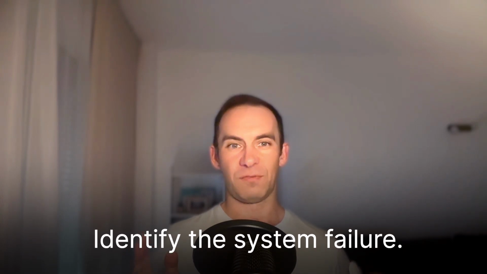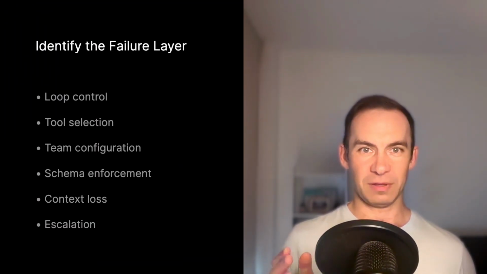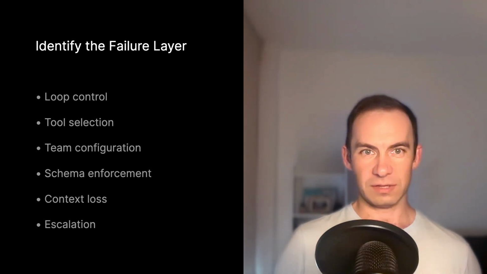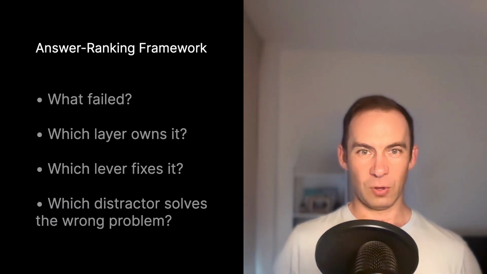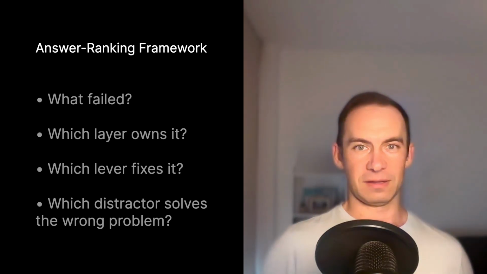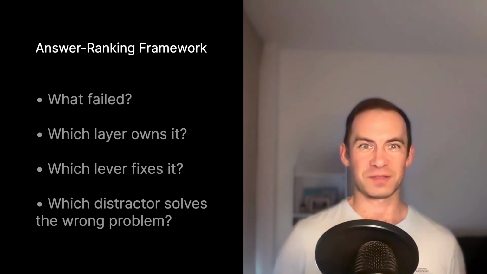Inside a scenario, the first task is to identify the system failure. Is the failure loop control? Is it tool selection? Is it team configuration? Is it schema enforcement? Is it context loss? Is it escalation? Once you know the failure layer, the correct answer becomes much easier to rank. So use the answer framework. First, what failed? Second, which layer owns the failure? Third, which lever fixes that layer most directly? Fourth, which tempting answer solves the wrong problem?